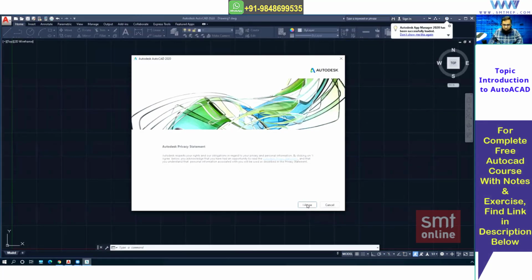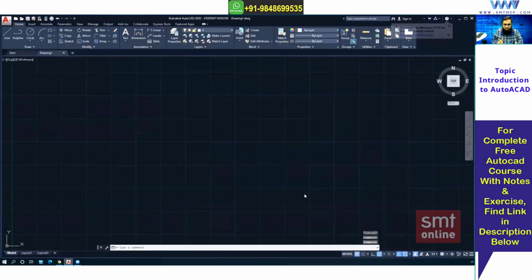You see, AutoCAD is used for what? AutoCAD is for drafting, sir. For drafting, right? So drafting can be for HVAC, can be for plumbing, can be for firefighting, can be for electrical, can be for any building service, including architectural and structural layouts, right? So it means AutoCAD is a tool, right? AutoCAD is a tool for what? For drawing. So in AutoCAD you are going to learn how to draw. This is important. Many people have confusion.